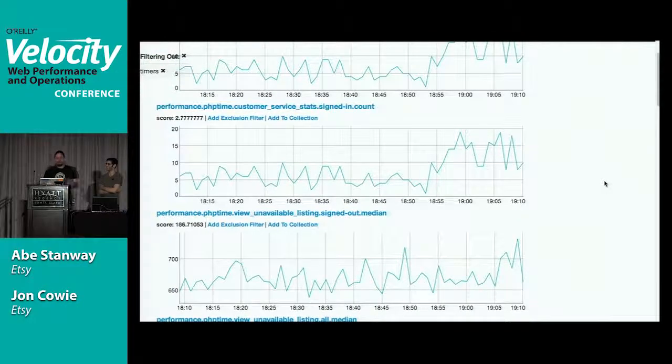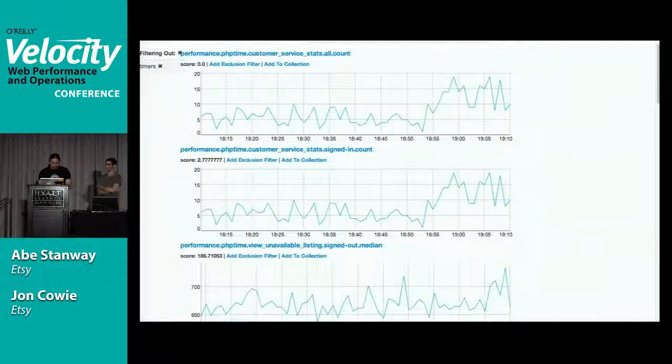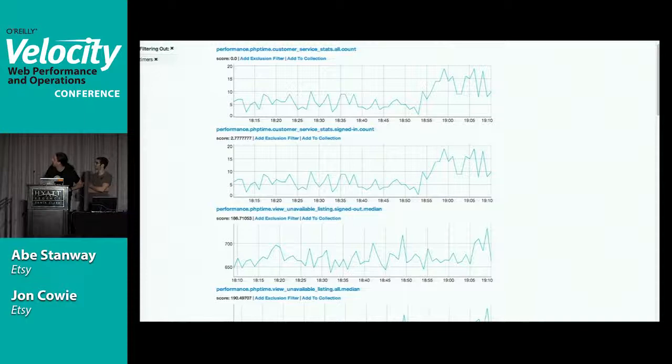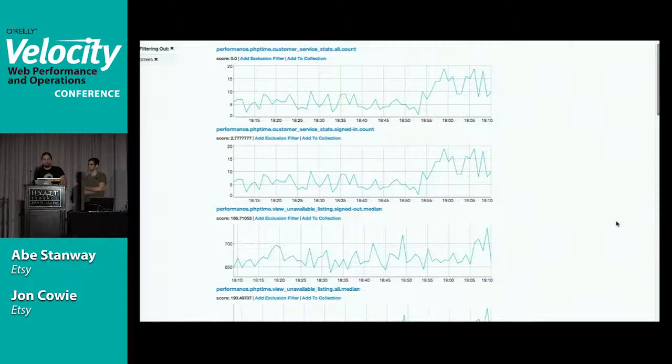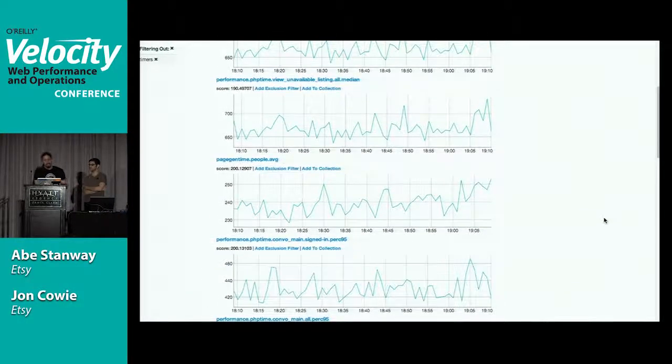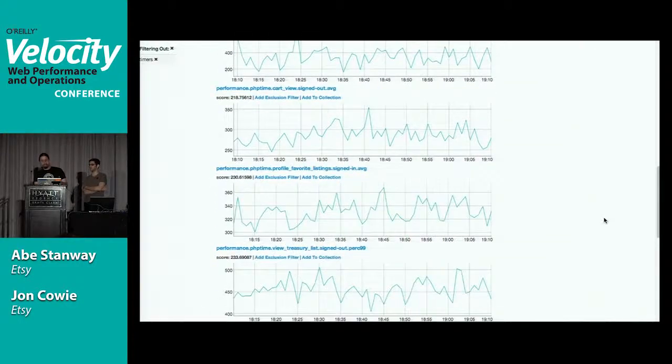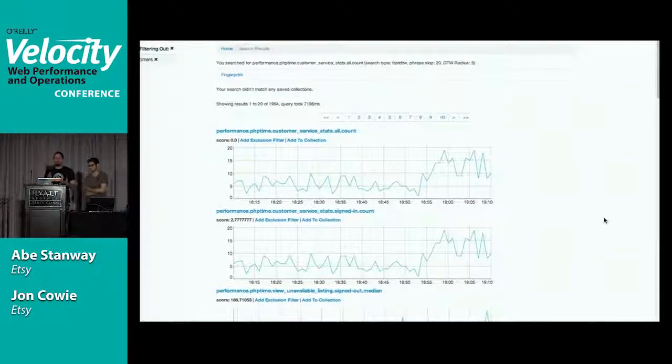So now we've got our results. We're filtering out timers. Let me just zoom out slightly here so you can actually see it. Apologies, it's chopping it off. So that gives us a few more. That's eliminated timers now, and it's giving us a bunch more interesting metrics to look at. So we've captured that. Let's say we just want to capture these 2 customer service stats at the top because